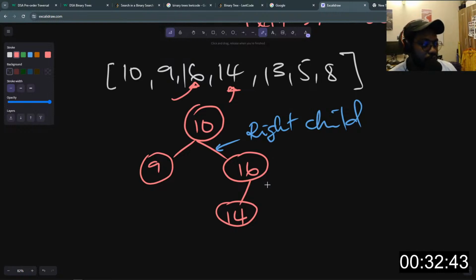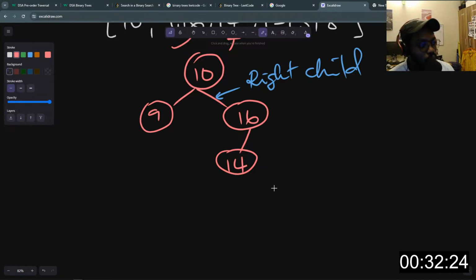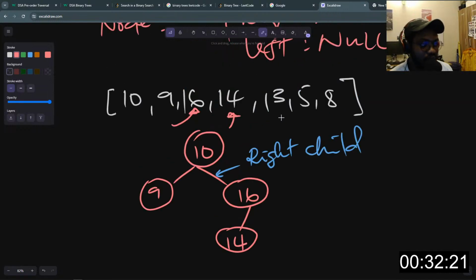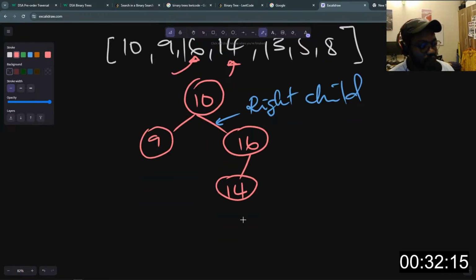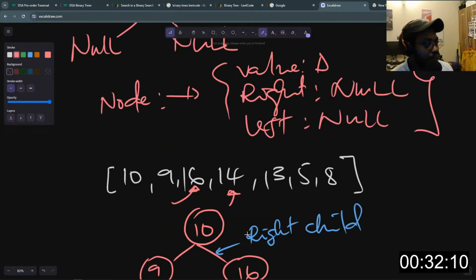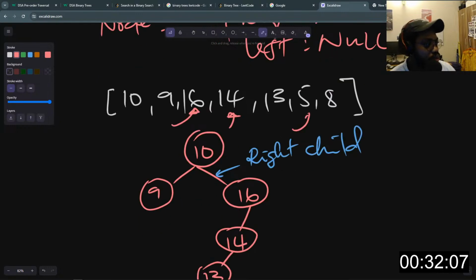Now, one thing you might notice is that we need to balance the trees before we insert any other value. Since 13 is still less than 16, 13 becomes the child of the next node, meaning 14 here. So now 14 will have this 13 as either the left or right child node. In this case, it's obvious because 13 is less than 14, so 13 becomes the left child of 14. So we put 13 here, and then we do the same thing for the other node. This one is 5, so 5 will be here.